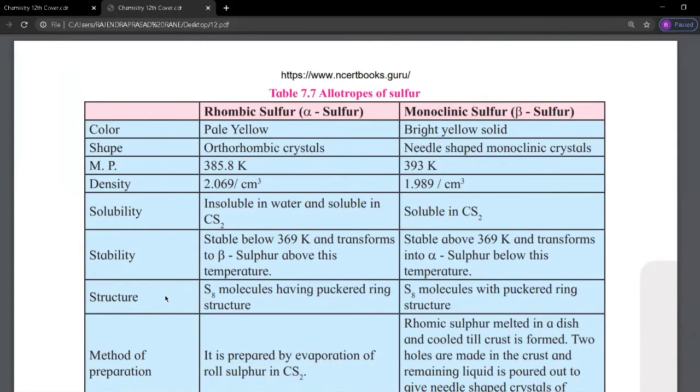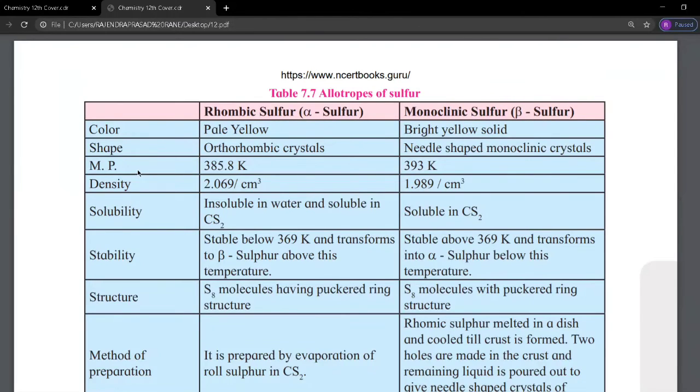Rhombic sulfur is also called alpha sulfur. Monoclinic sulfur is also called beta sulfur. Rhombic sulfur is pale yellow in color, but monoclinic sulfur or beta sulfur is a bright yellow solid.